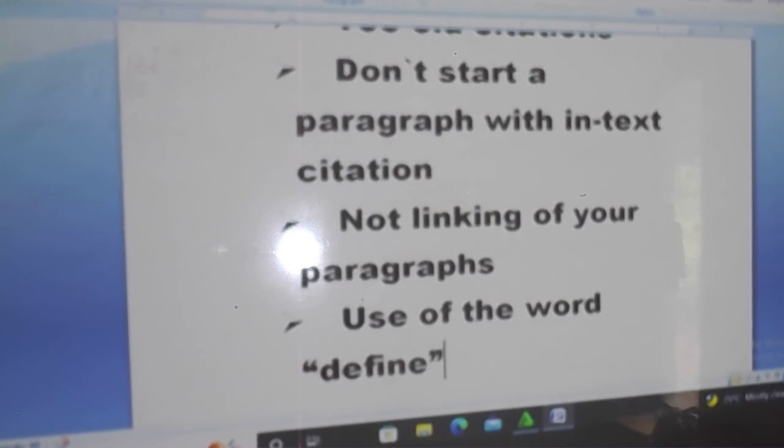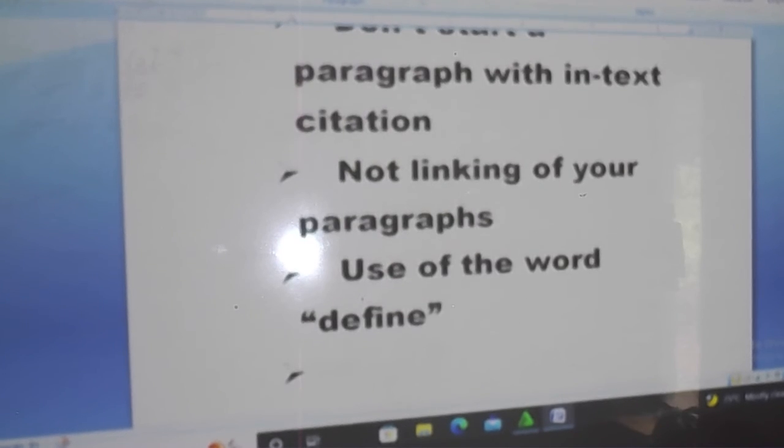Chukwuemeka 2018 defined economics as, Ekulobia 2020 defined achievement as. Avoid the word divine. You can use other words such as asserted that, opine that, believe that, explain that, stated that. There are a lot of things you can use. Please avoid the word divine.